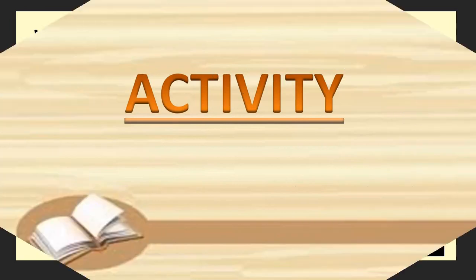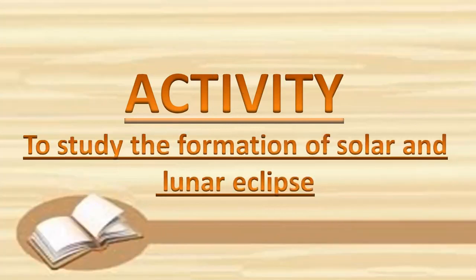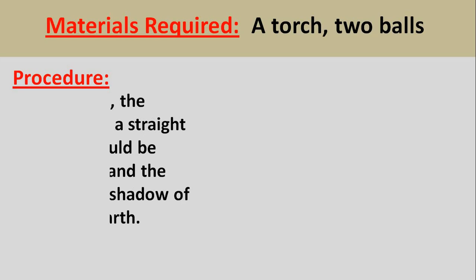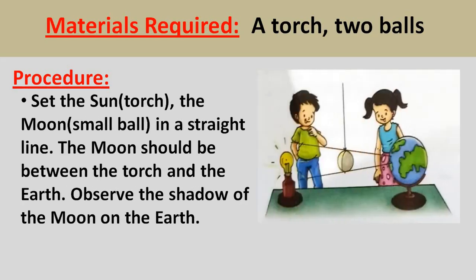So perform the following activity to understand the solar and lunar eclipse. For this, you need a torch and two balls, one small ball and one big ball. The small ball will represent the moon and the large ball will represent the earth, or you can even use a globe in place of a large ball. Now set the torch or a lamp and the small ball in a straight line. Here, the lamp or torch will represent the sun, the small ball will represent the moon, and you have to use a big ball or globe. Arrange the apparatus as shown in the picture. You will observe the shadow of the moon forming on the earth.